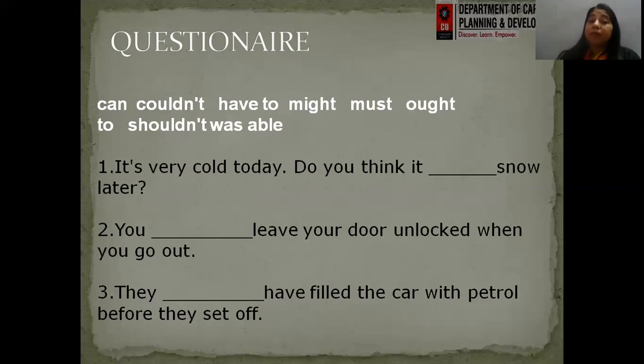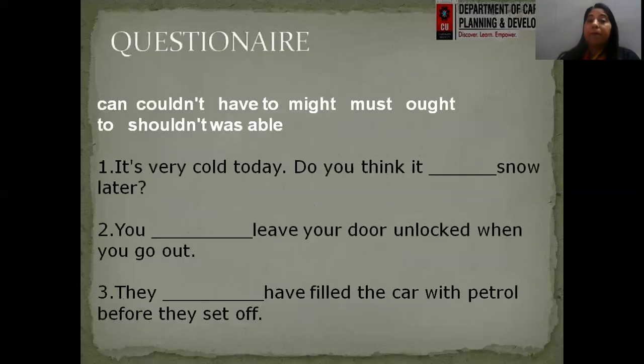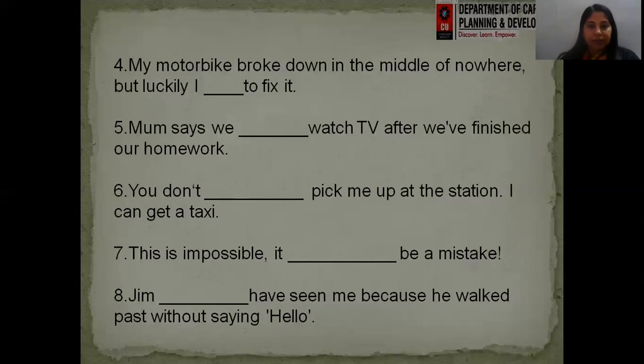They must have filled the car with petrol before they set off, because it is mandatory. If you're living somewhere, it is the first point that we check, whether we have our car properly fueled or not. Next is, my motorbike broke down in the middle of nowhere, but luckily I dash to fix it. I was able to, right? I was able to fix it.